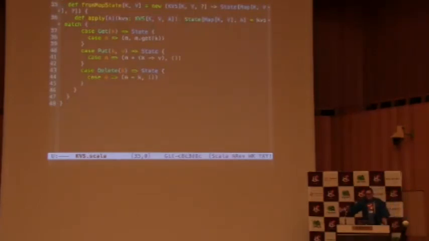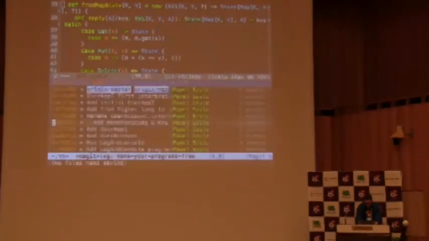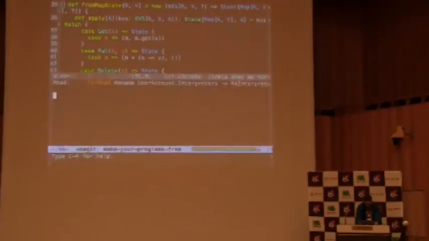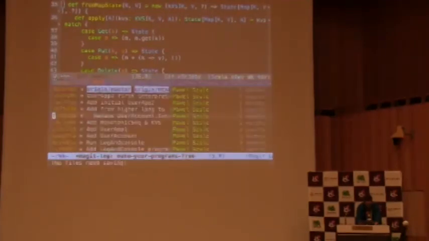Once we have this machinery, we can write our programs a little bit better. Sorry. Okay, so sorry for that.